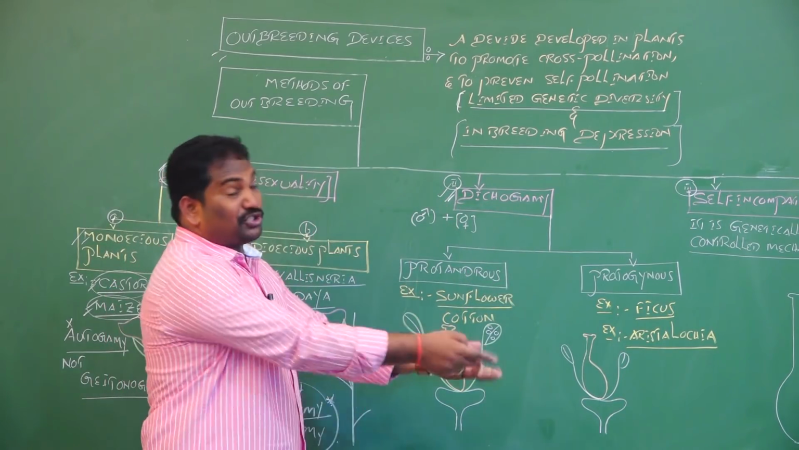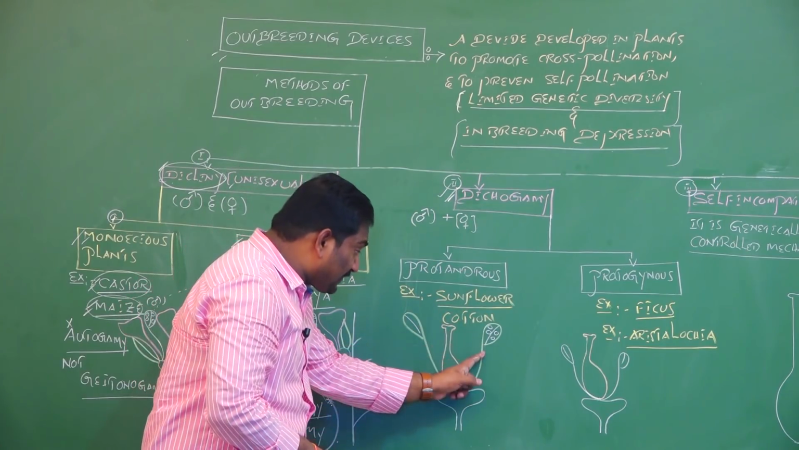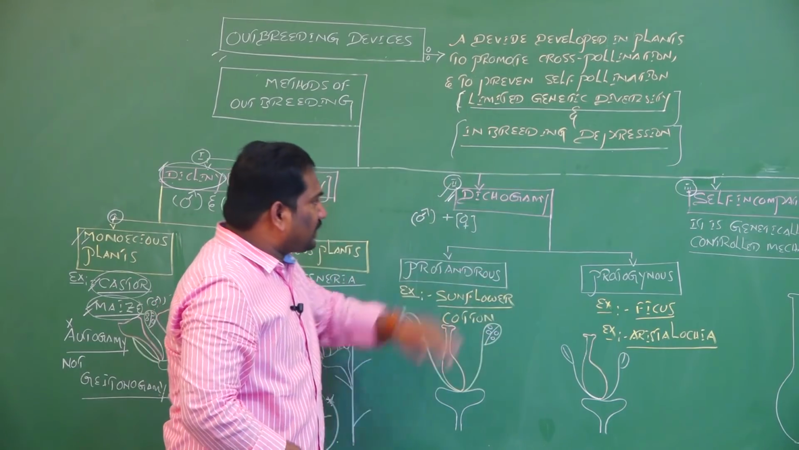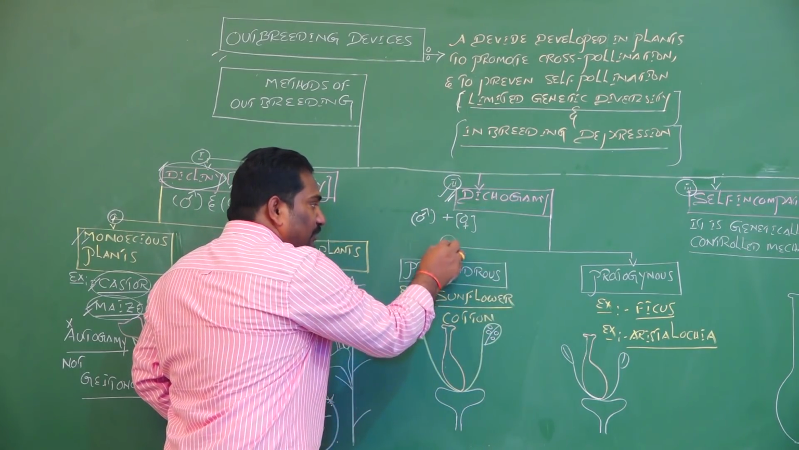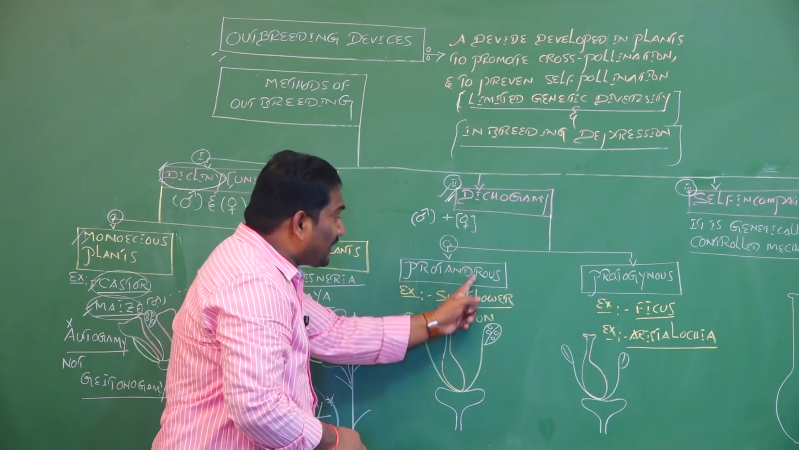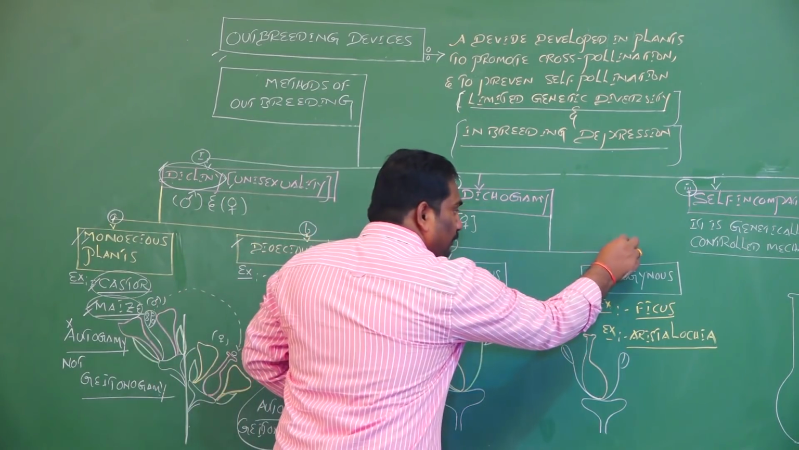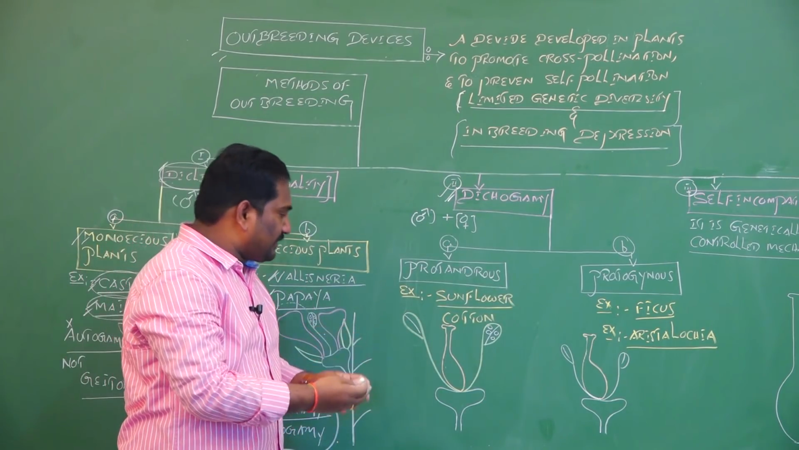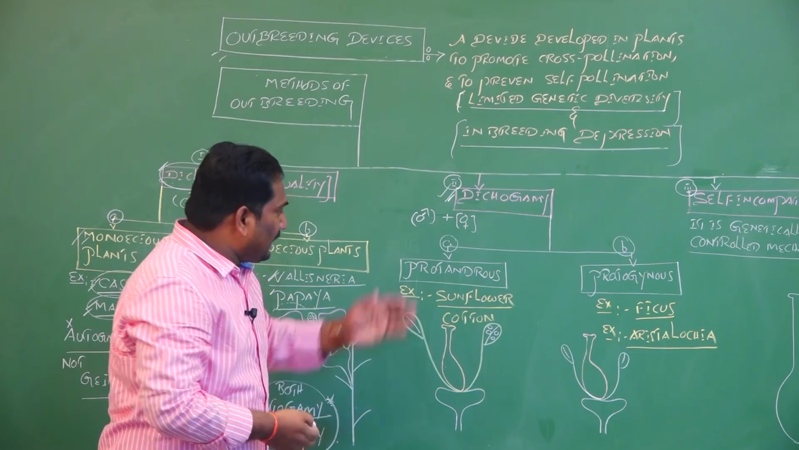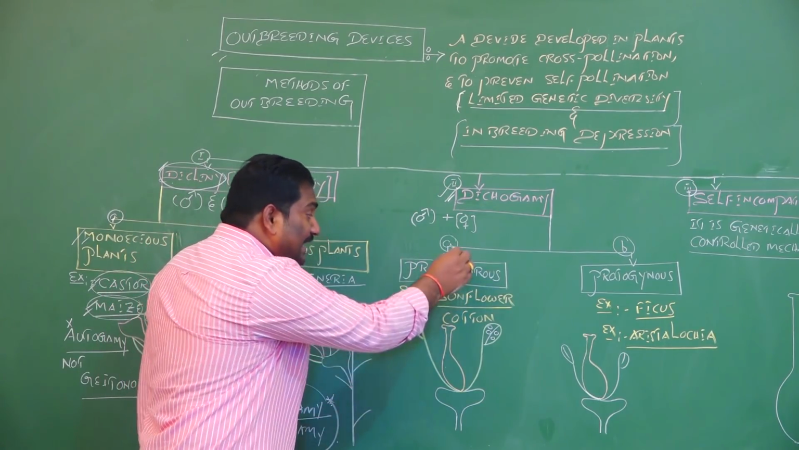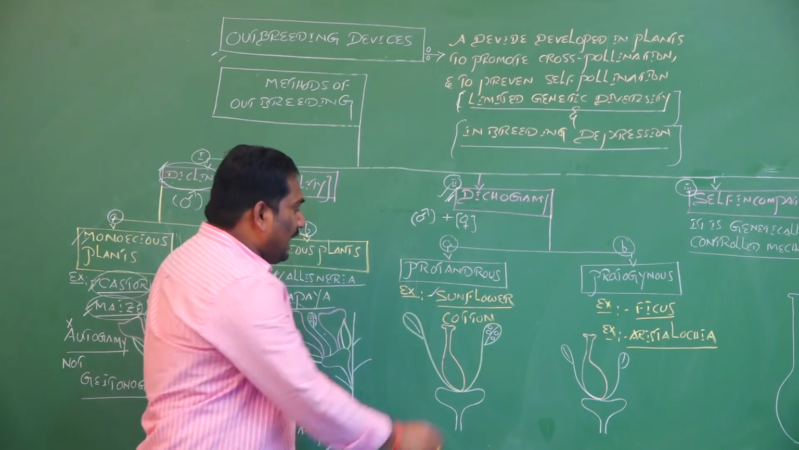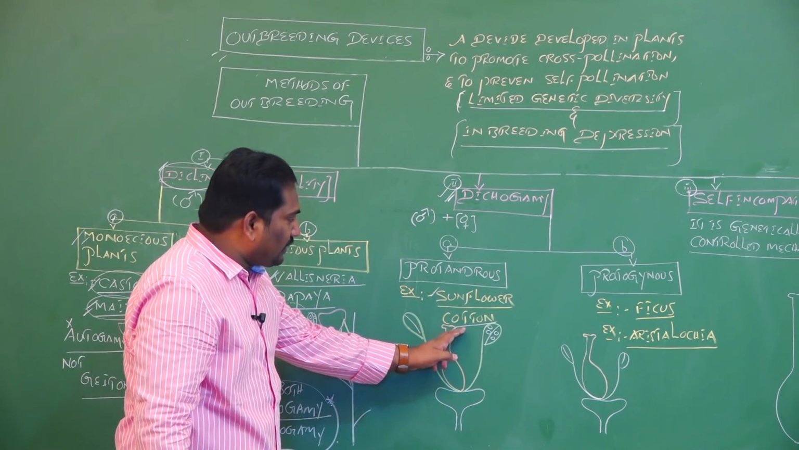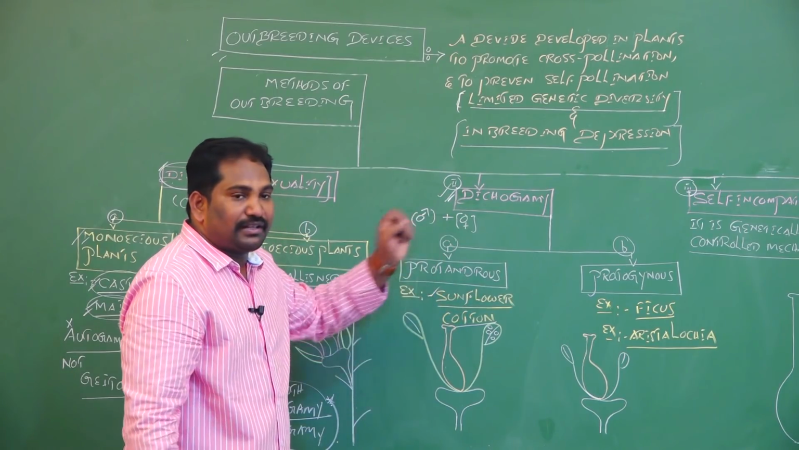Here, which matures first? Androecium matures first or gynoecium matures first in dichogamy. Because of this characteristic feature, dichogamy is of two types, protandrous and protogyny. What is protandrous? What is protogyny? Examples for protandrous is sunflower. One more example is cotton plant. Sunflower and cotton plant, these two are best examples for protandrous.